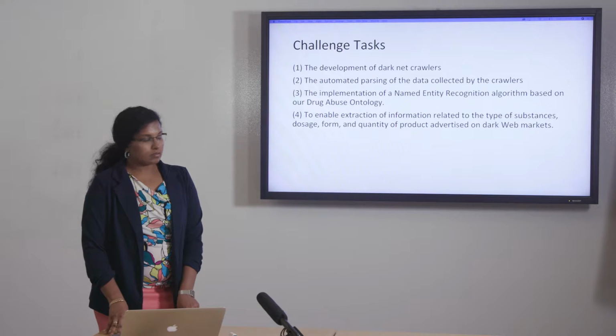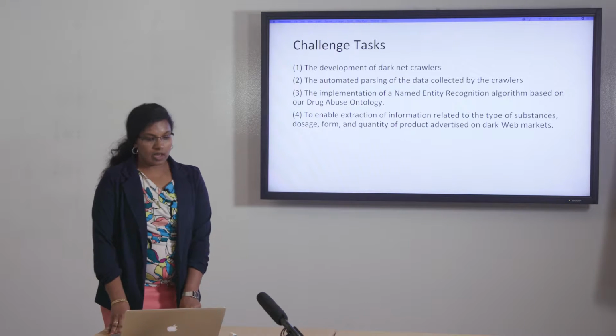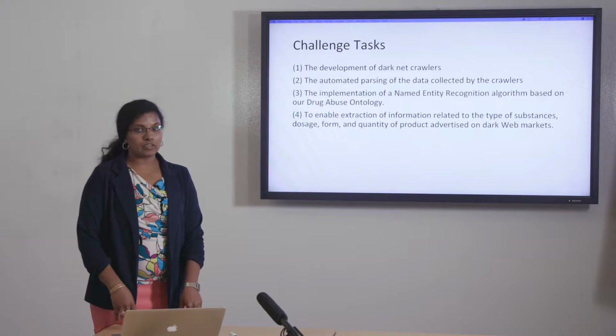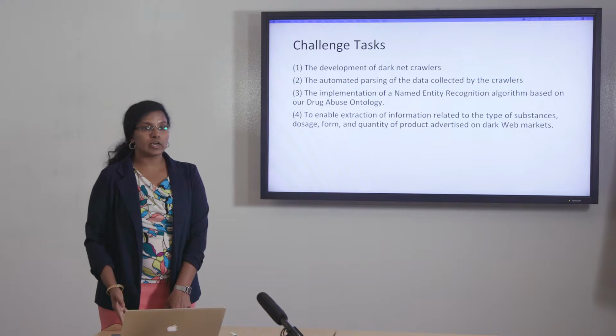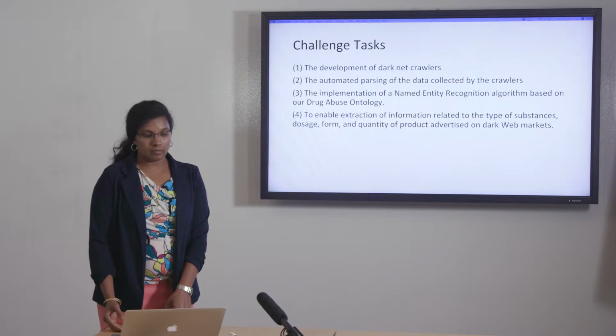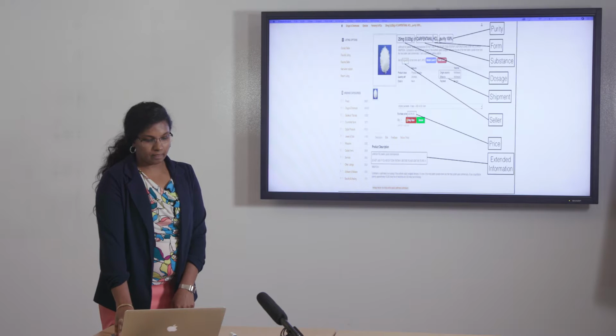What are the tasks in the challenge that we have addressed? The task is the development of darknet crawlers, and we automatically parsed all the data collected by the crawlers. We implemented a customized named entity recognition algorithm based on the drug abuse ontology, and we also enabled extraction of information related to different types of substances, dosage, form, and quantity sold and advertised on darknet marketplaces.